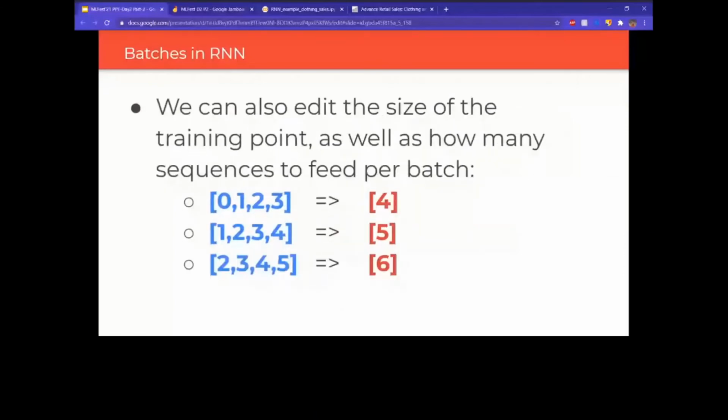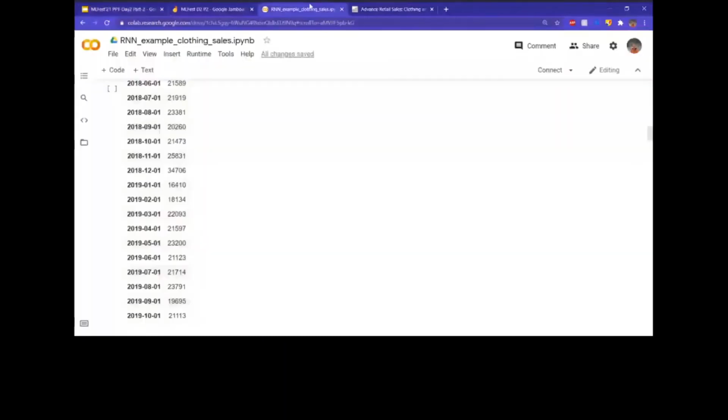And also we can create multiple batches instead of just one. But in our case, we'll just create one batch. So 0, 1, 2, 3, and then we ask it for 4. If it gives the 4, then depending on how close it predicts to the 4, it will calculate the loss function and update its weights and stuff. So okay, now let's go back to our notebook and see how to implement this in code.